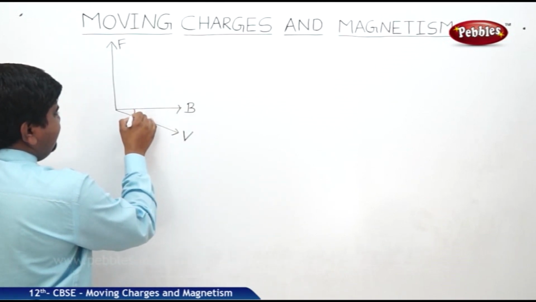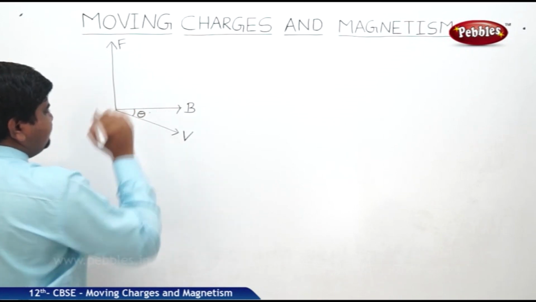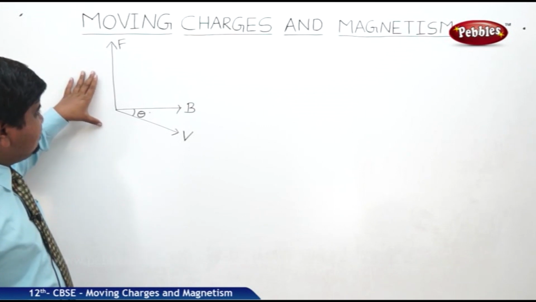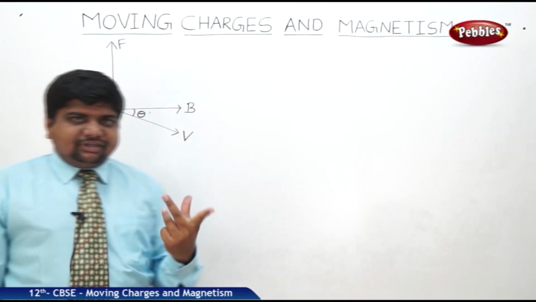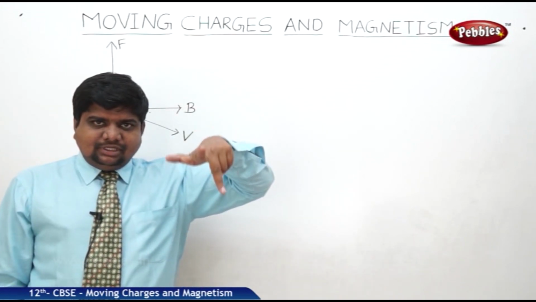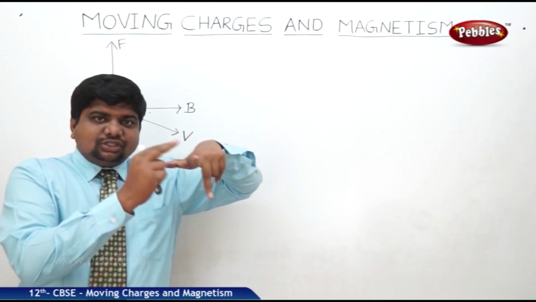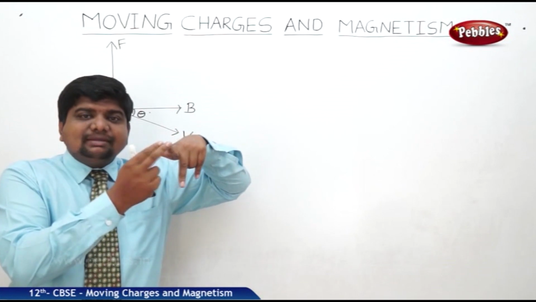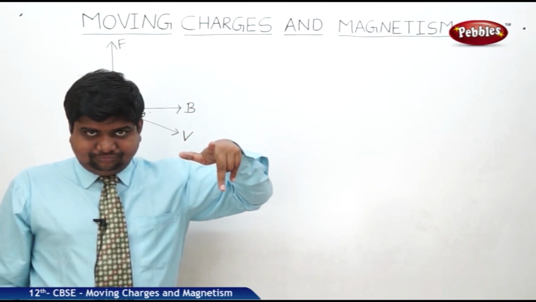V and B are separated by an angle. We can also visualize this concept with our fingers. These three fingers should be stretched mutually perpendicular to each other.